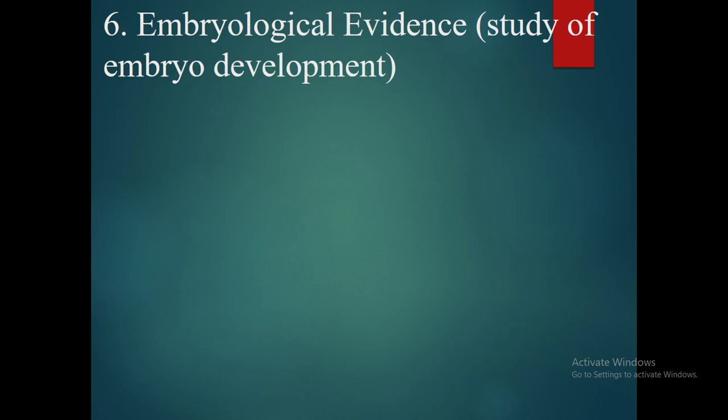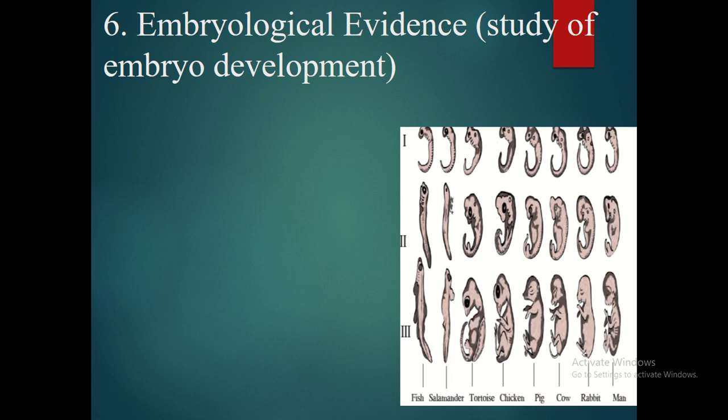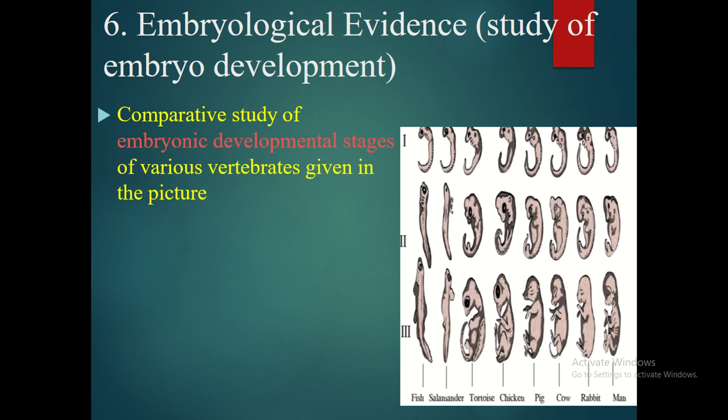The last evidence, embryological evidence. The study of embryonic development is called as embryological evidence. If you see this picture of fish, salamander, tortoise, chicken, pig, cow, rabbit and man. It shows the comparative study of embryonic development stages of various vertebrates.